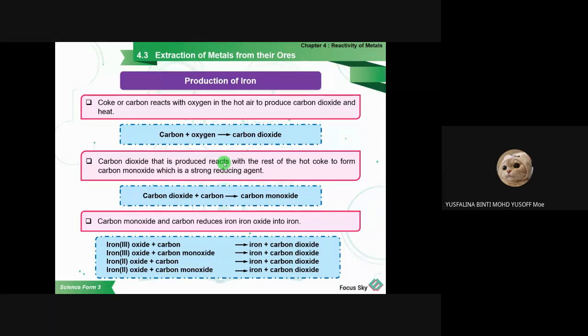Then this carbon dioxide will react with the rest of the coke that has not reacted with the oxygen yet, and we produce carbon monoxide. This carbon monoxide is the strong reducing agent that will reduce the iron oxide to iron. At the same time we also still use the carbon to take the oxygen from the iron oxide and produce the iron. This is a question that you need to remember.